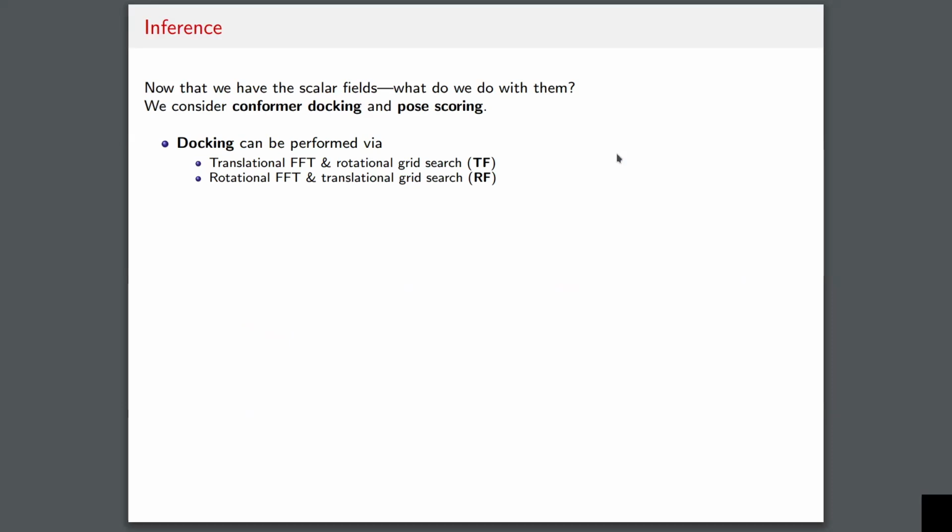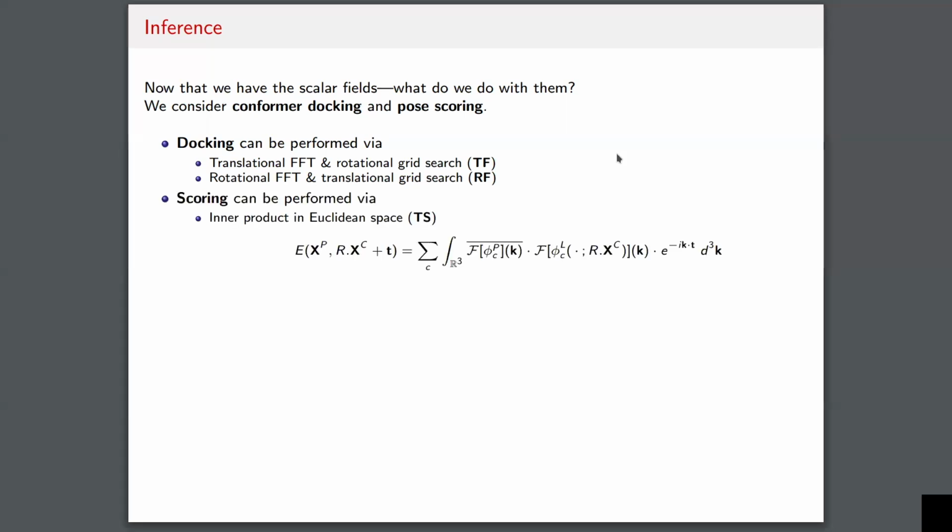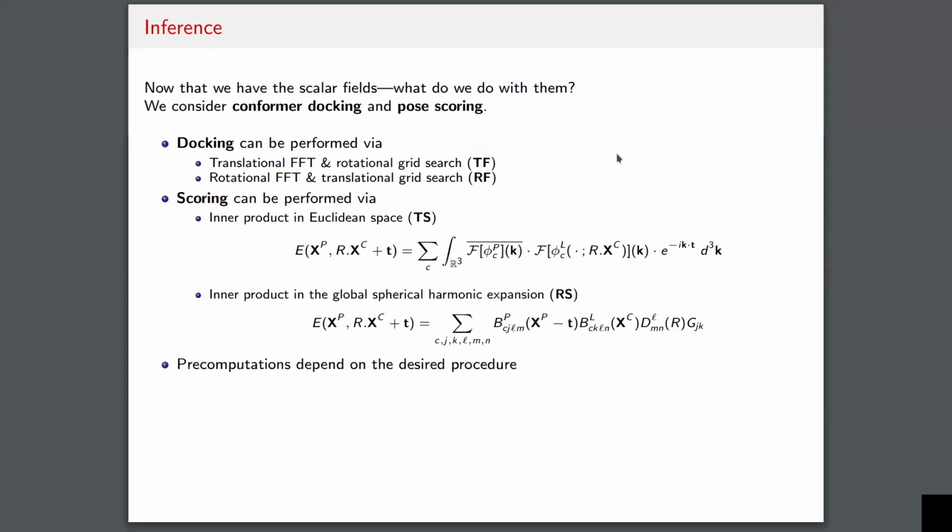Once we have these scalar fields, we can do docking in 2 ways, which roughly lines up with the 2 procedures I've described so far for doing the FFT: translational FFT and rotational FFT. When we do translational FFT, we need to search over the rotations by hand, so unfortunately there's still always a grid search component involved. We can either search over the rotations by hand and then optimize the translations by FFT for each rotation, or we can search over the translations by hand and, for each translation, optimize over the rotations using FFT. You can also do scoring of fixed poses, but like I said, I'm not going to talk about that too much.